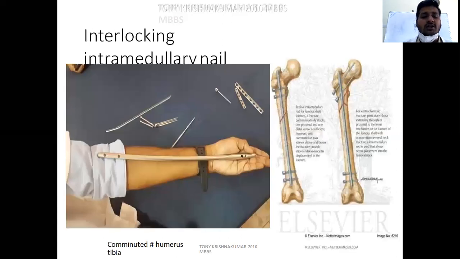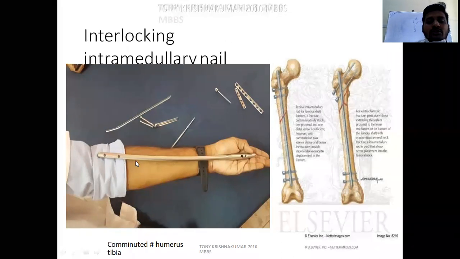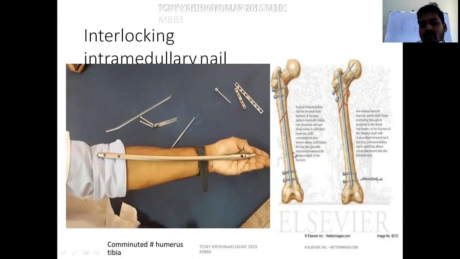This is an interlocking nail. See, it has 2 to 3 holes distally and 2 holes proximally. Okay, and these interlocking bolts you have seen, no? Those bolts should be inserted into these holes to prevent rotation, like this. Interlocking bolts. This is an interlocking nail.